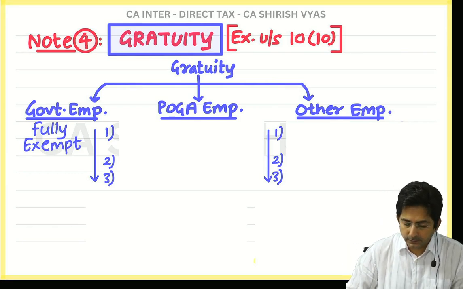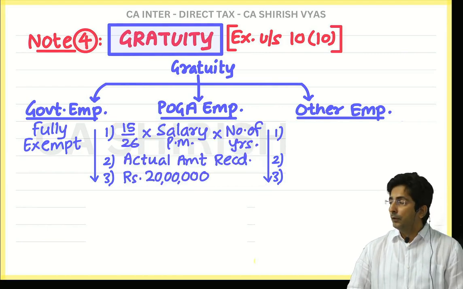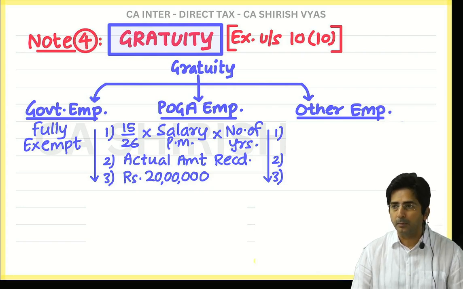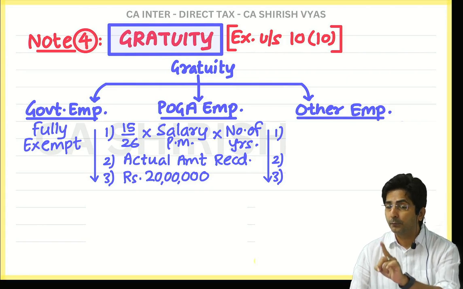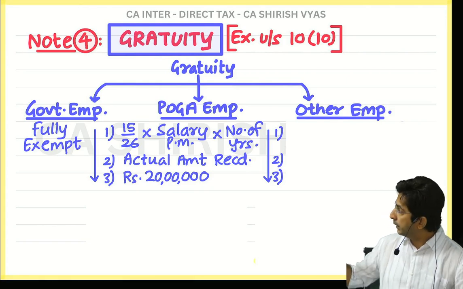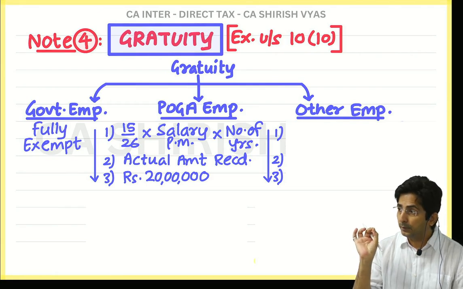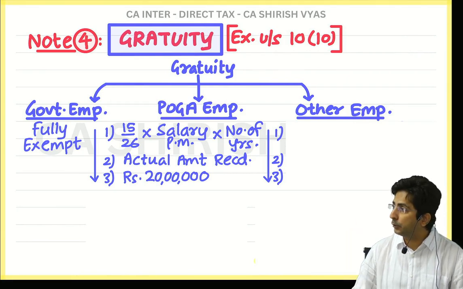Okay. Now see, what is the formula? Look at this. Read. 15 upon 26 into salary per month into number of years of service. See, I don't have place over there, so I have not written properly. But it is number of years of service. Okay. And then actual amount received and 20 lakhs.